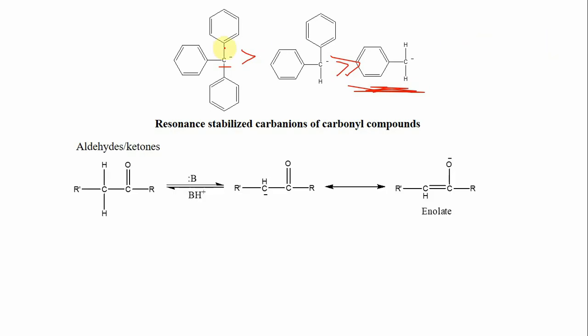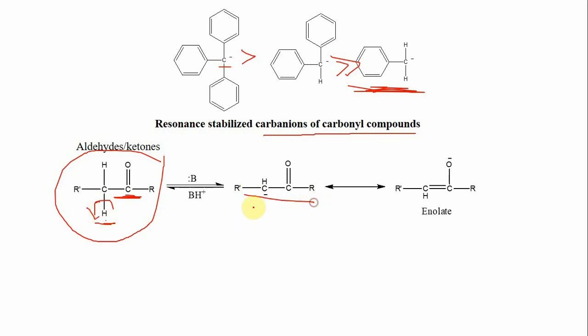Similarly, this resonance stabilization is also there in the case of compounds with a carbonyl group. For example, in aldehydes or ketones, the alpha hydrogen which is present is acidic in nature because of the presence of the electron withdrawing carbonyl group. So when this molecule is treated with a base, this carbon-hydrogen bond breaks and the hydrogen leaves as an H+ ion to give a corresponding carbanion. And now this carbanion is stabilized by resonance with this carbonyl group, and this results in the formation of an enolate.